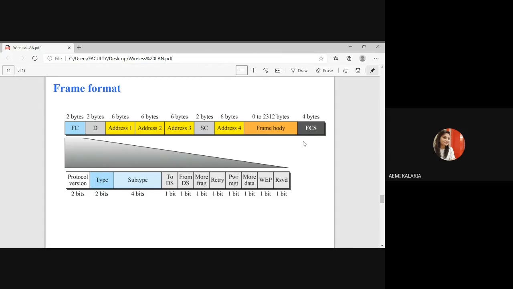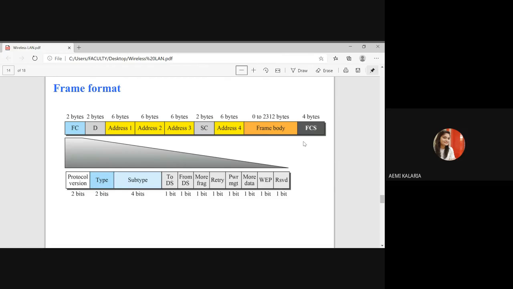Now, what are the frame types? This is the basic frame type. Whenever we are dealing with wireless LAN, three frames are there. First one is management frames, second one is control frames, and third one is data frames.